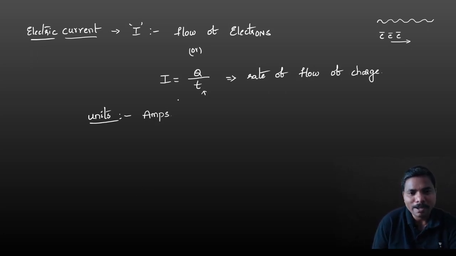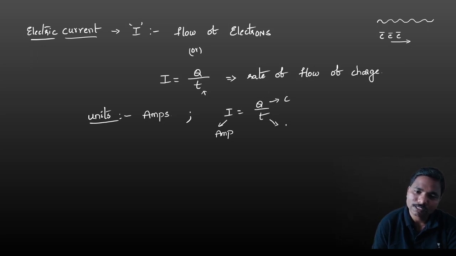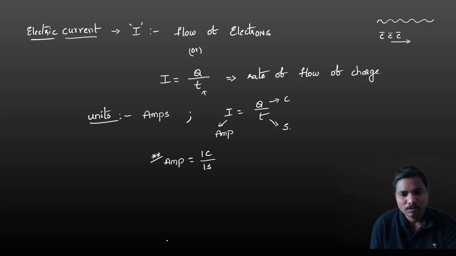Here, 1 amp is equal to dash. That is a very important question. If the current is in amps, charge q is in coulombs, time t is in seconds, then I is equal to q by t. From this one, we can note down 1 amp is equal to 1 coulomb per 1 second. Very important question.